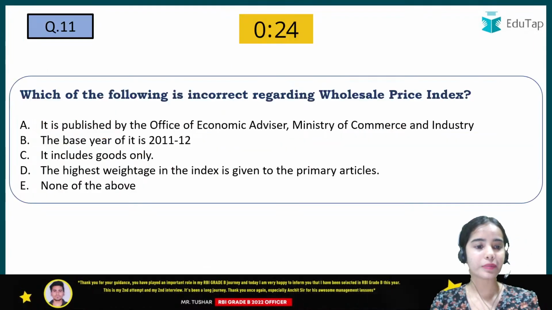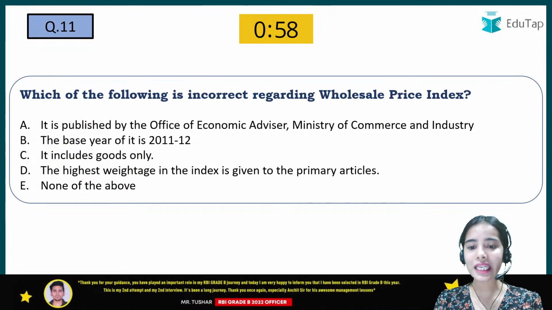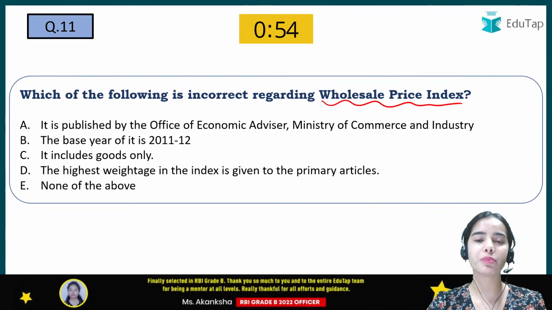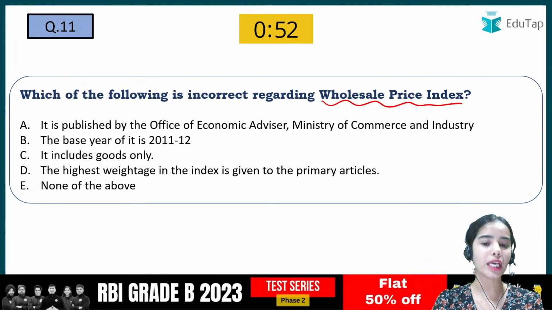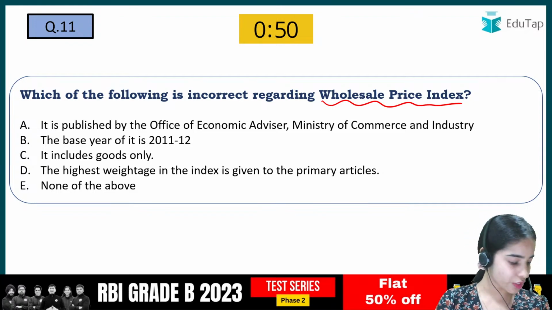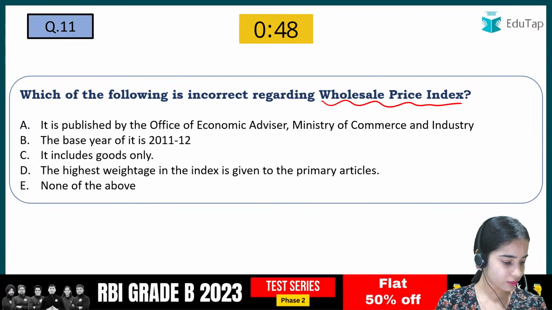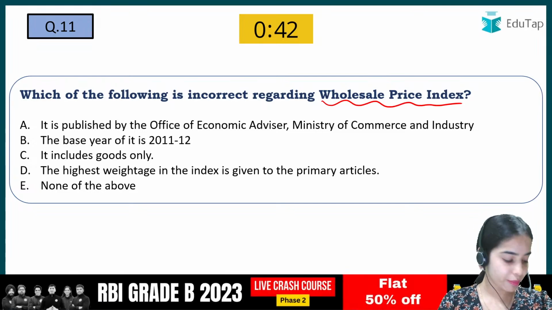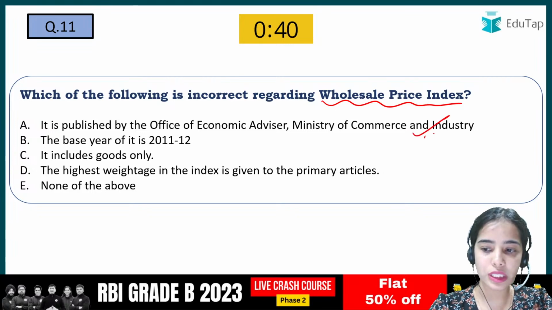So next is, which of the following is incorrect regarding the wholesale price index? You should have the basic information about the WPI and the CPI. It is published by the Office of Economic Advisor, Ministry of Commerce and Industry. This is correct.